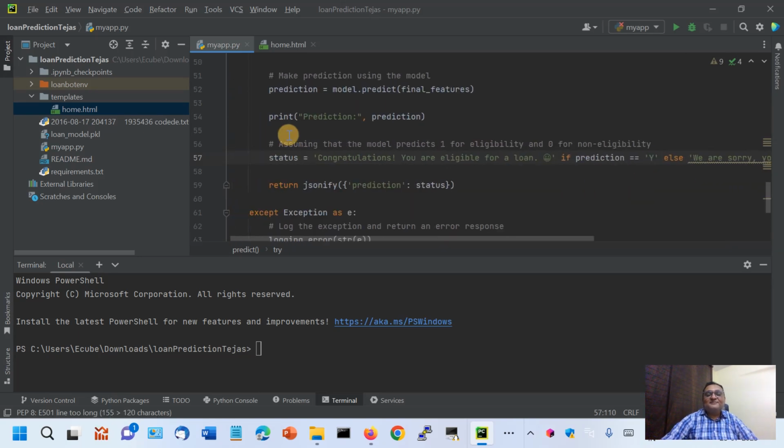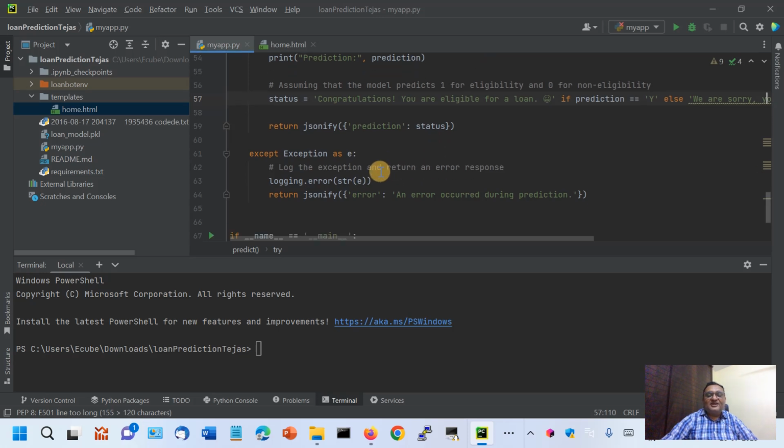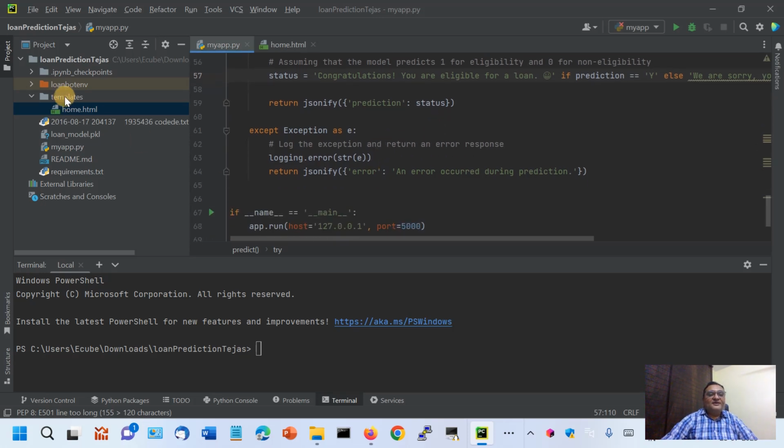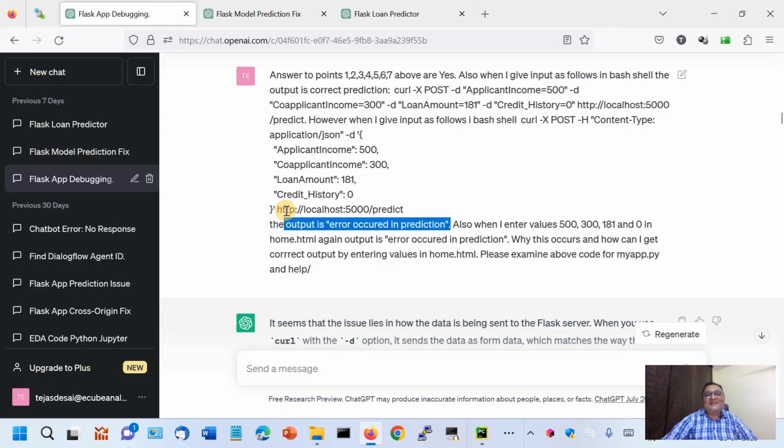But if there is some problem in exchanging the data between backend and front end, or some problem with the code of this whole myapp.py file, or some problem with the model, or you forgot to put the model inside the same directory as the myapp.py file, then the control will go to the except block, this exception will be caught, and the message "error occurred in the prediction" will be generated. So in my case that error occurred.